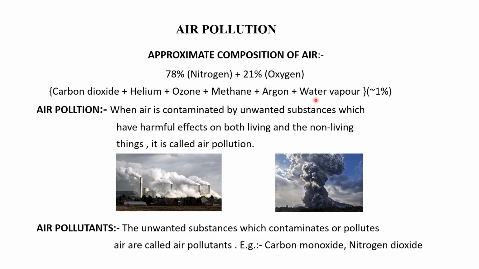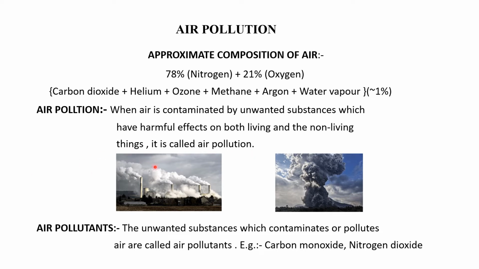So as you can see, air is a mixture of several gases. If the composition or the amount of any of these gases, either carbon dioxide, helium, ozone, methane, argon, or water vapor, increases, then the air is said to be polluted. So let us first define what is air pollution. When air is contaminated by unwanted or foreign substances which have harmful effects on both living and non-living things, it is called air pollution.